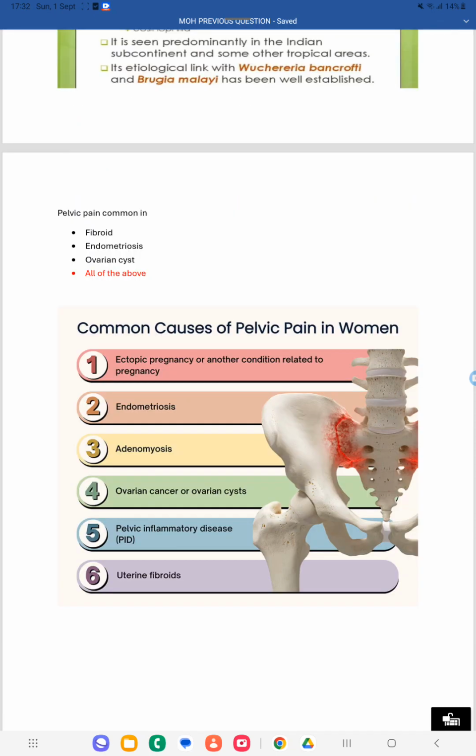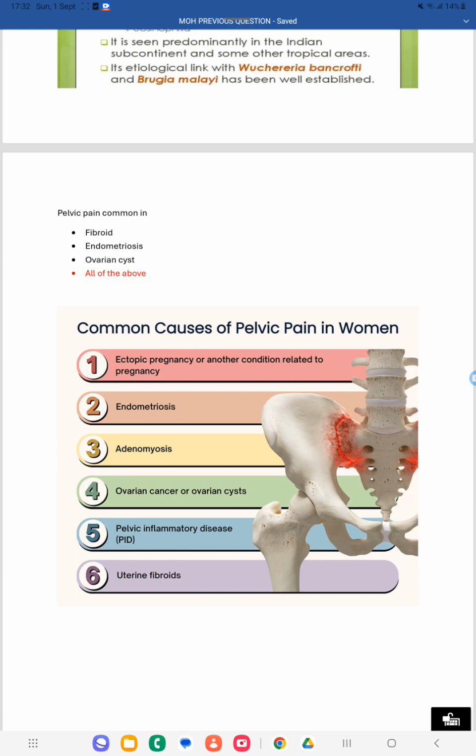Next question, pelvic pain we can see commonly in which conditions. Options: fibroid, endometriosis, ovarian cyst. If all of the above option is there, then you have to choose all of the above. Otherwise, if only these three options are given, then you can choose endometriosis.